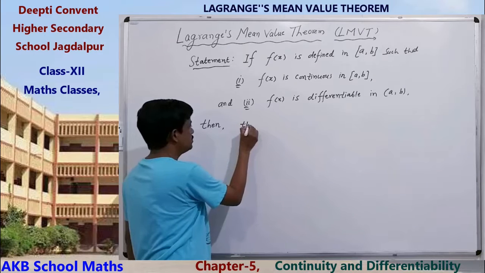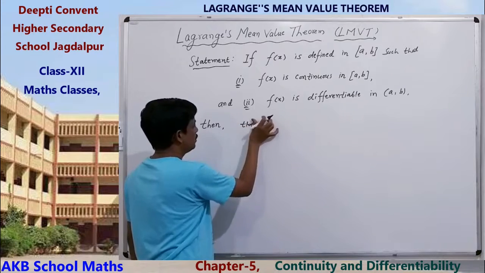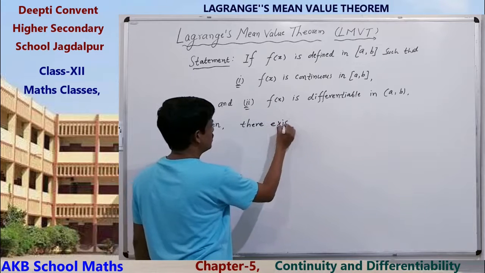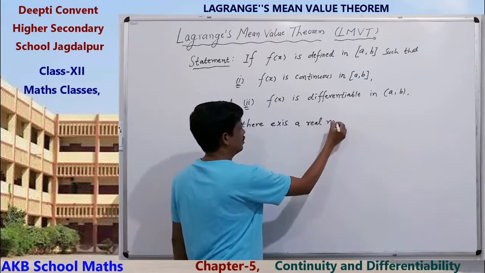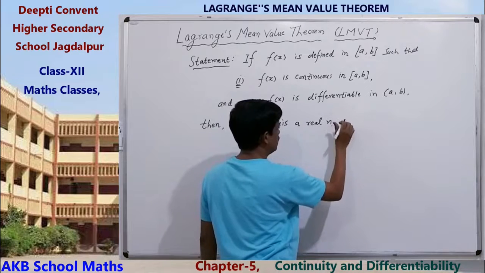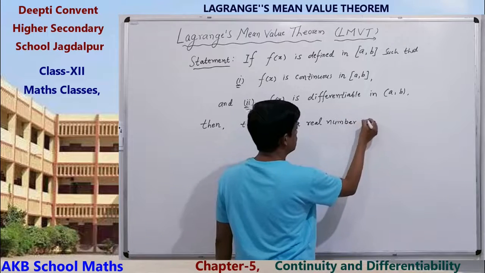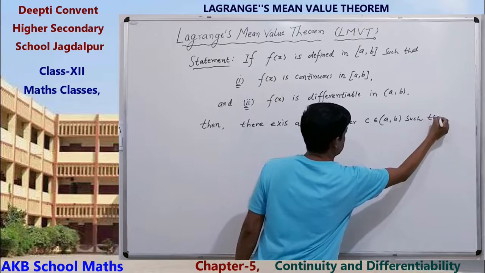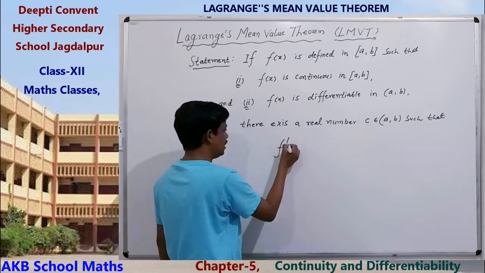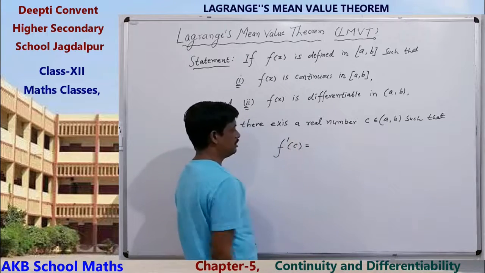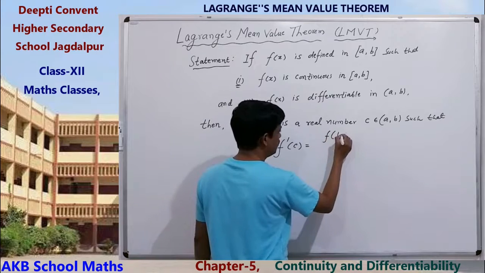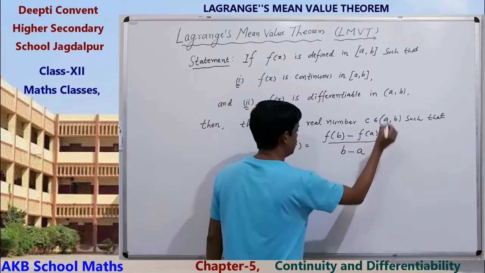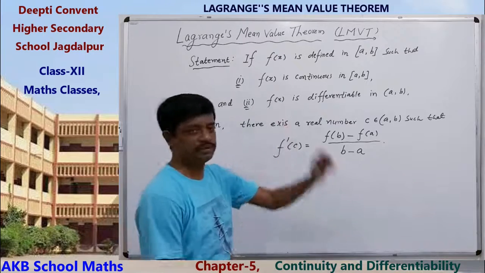Then there exists a real number c belongs to (a, b) such that f'(c) equals (f(b) minus f(a)) upon (b minus a). Okay, this is the statement.